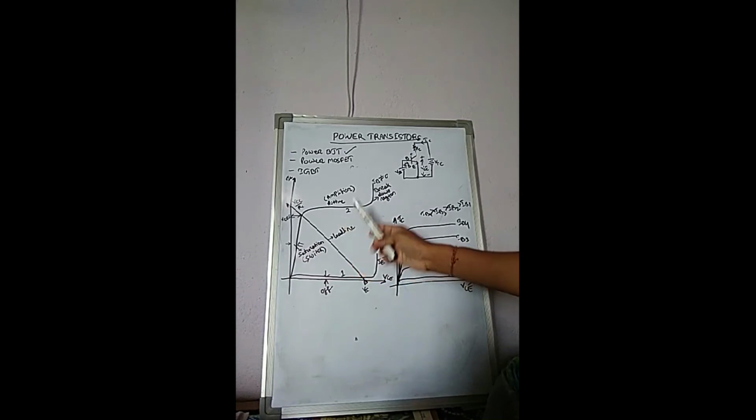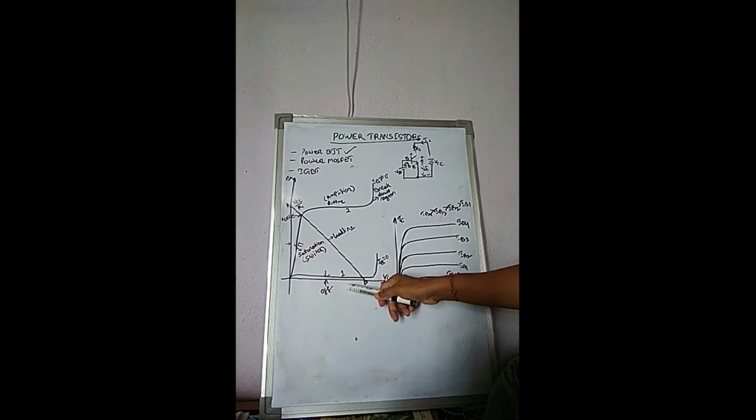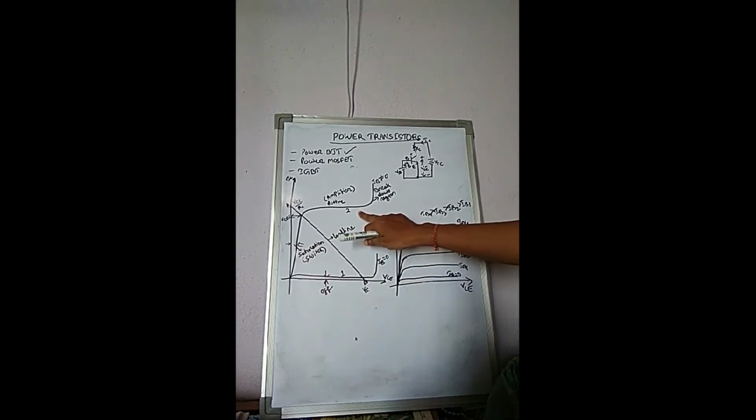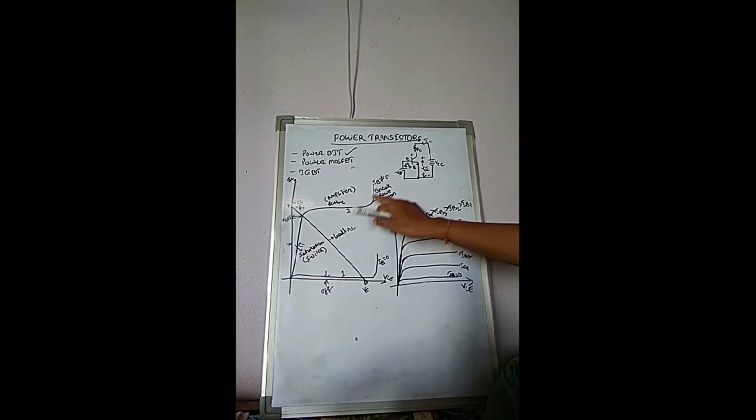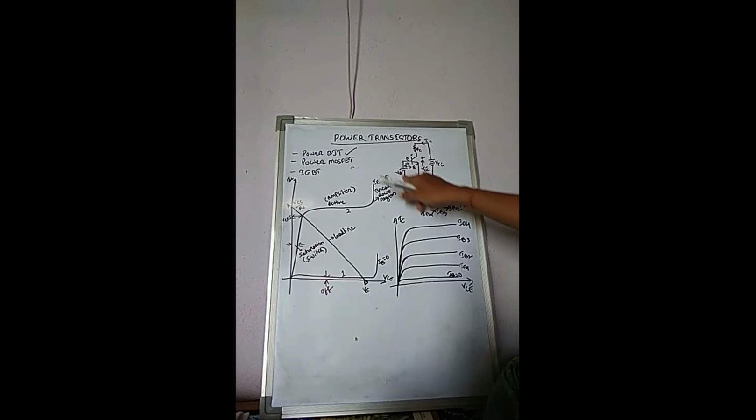Under output characteristics, I will describe some more important things. This shows the two output characteristics curves. Here curve 1 is the output characteristic curve for IB equal to 0. Curve 2 is the output characteristics curve for IB not equal to 0. This is the circuit diagram which I already drew. This is the normal output characteristics.